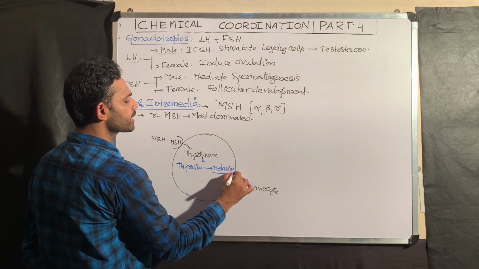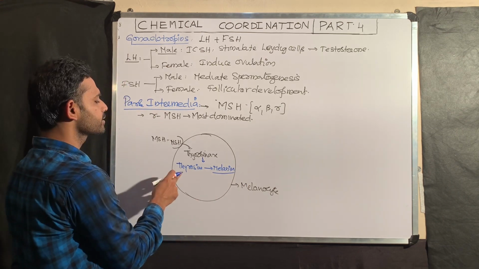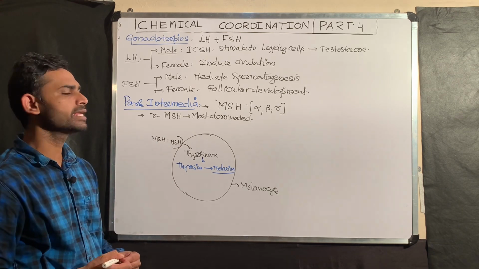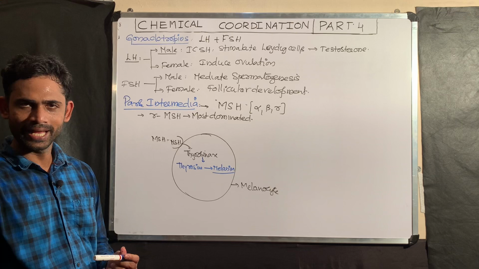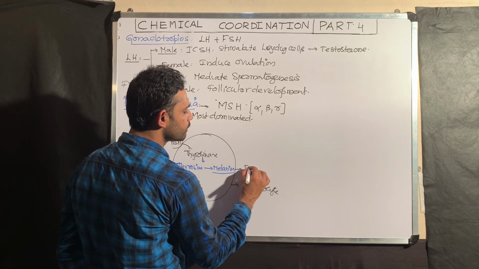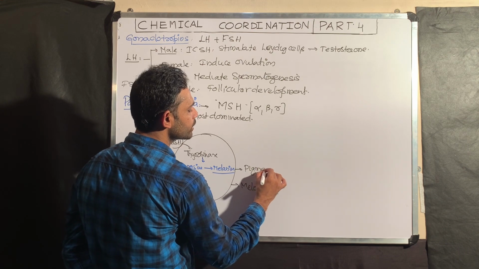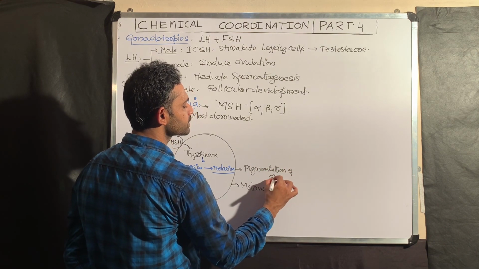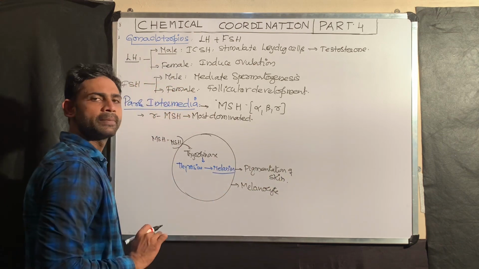So what you need to understand is that melanin pigment is synthesized from the amino acid tyrosine. This reaction is mediated by the enzyme tyrosinase. As we know, this melanin is responsible for the pigmentation of skin. So you understood the mechanism.